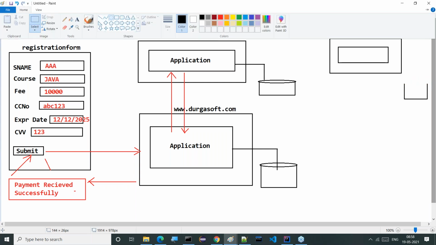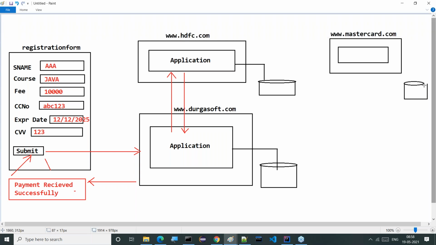Of course, they manage their own database, but the details are not the same in all the databases. The details would be different in each database. So they have to interact with this database also, and get the required details from it. Now this is an application.